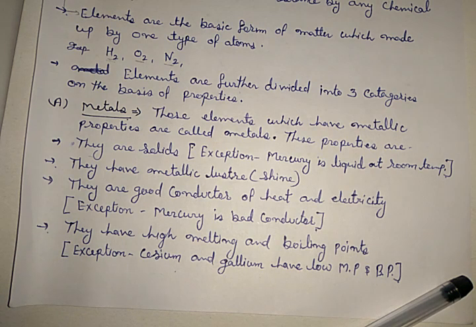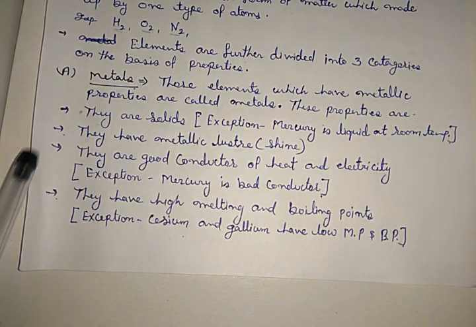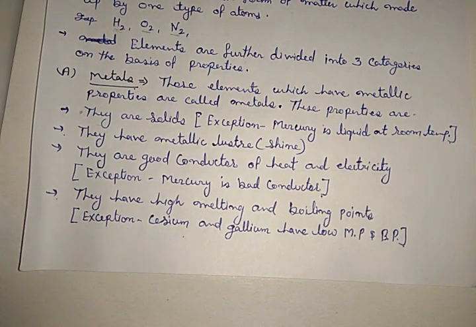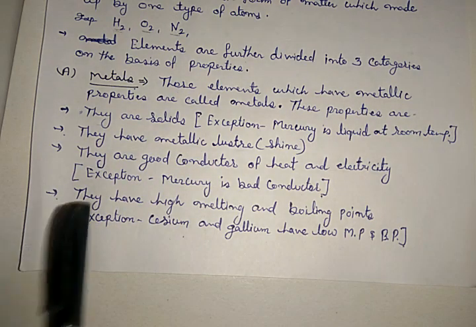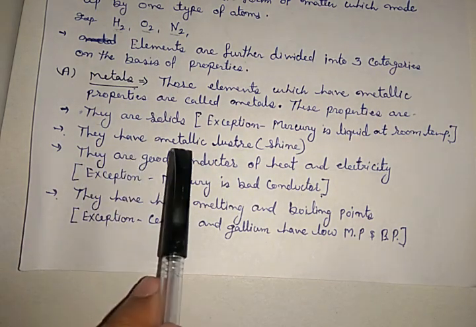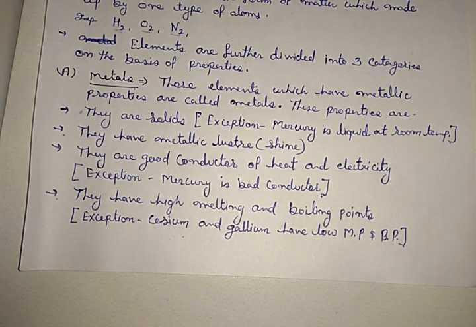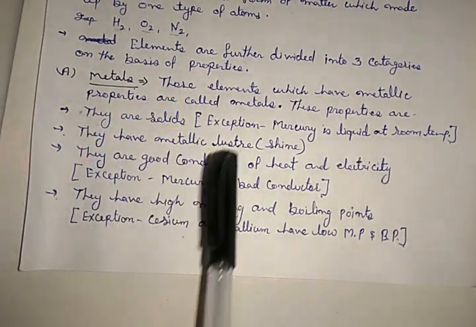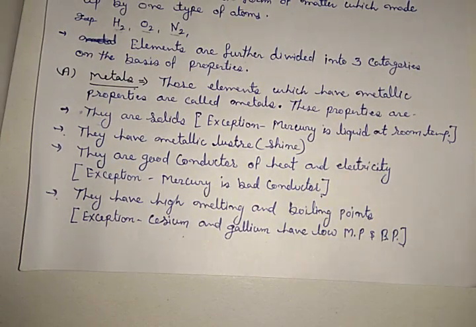Now the question comes in our mind, what are metallic properties? Here one by one we will discuss it. Okay, these are called metallic properties. The first one is they are solids, but there is an exception which is mercury. It is liquid at room temperature.